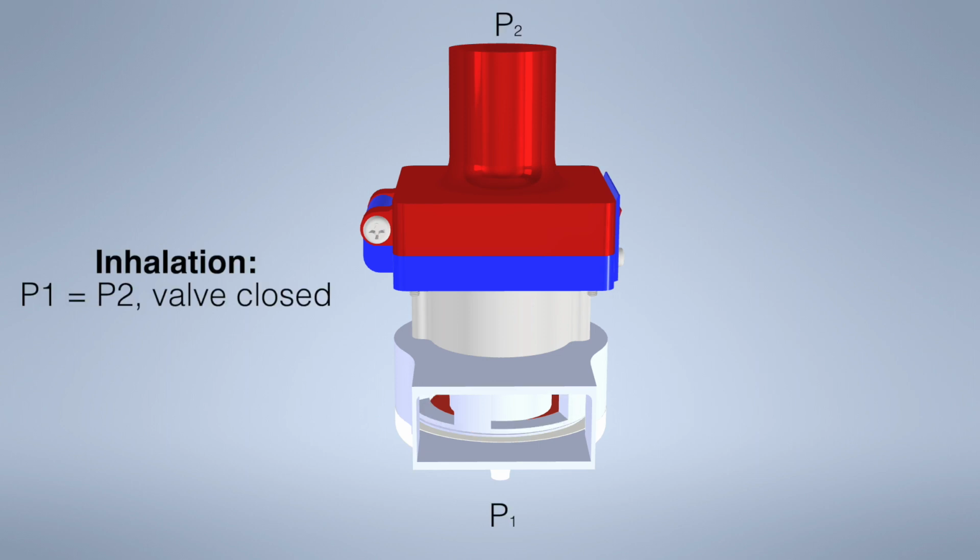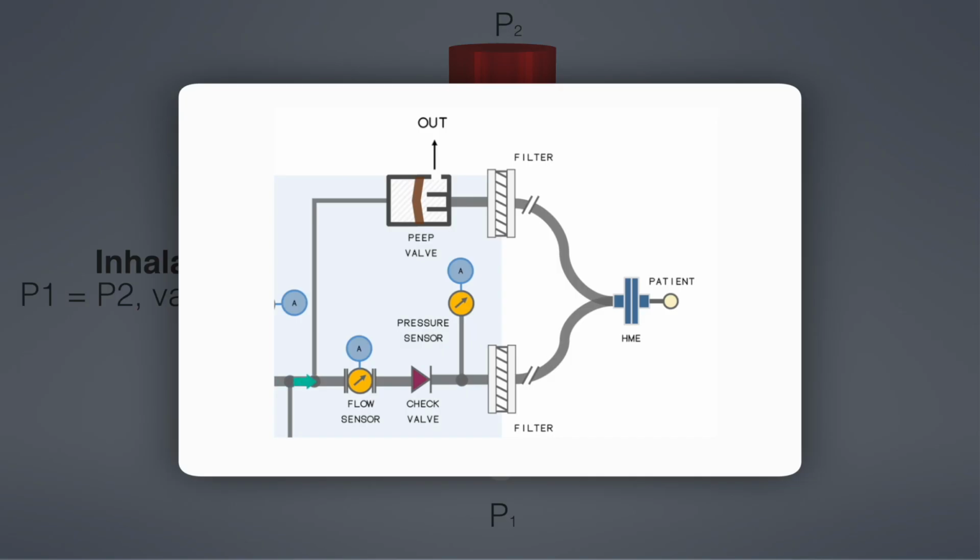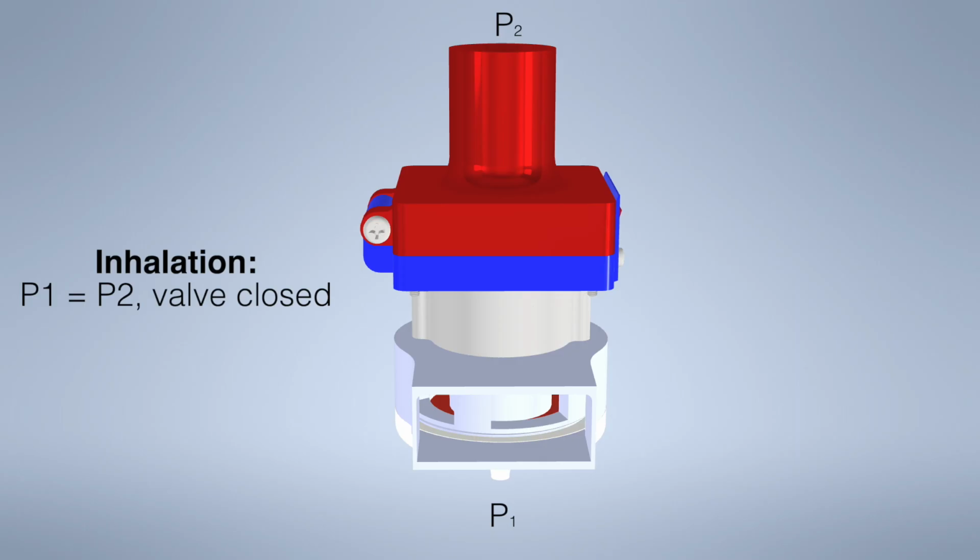Thus, during inhalation, when pressure is equal on both sides of the valve, the check valve is open and the PEEP valve closed, forcing air into the patient's lungs. To ensure that this valve doesn't leak, there is a slight bias to the closed position, which is achieved by having the diaphragm mechanically stretched over the sealing surface.